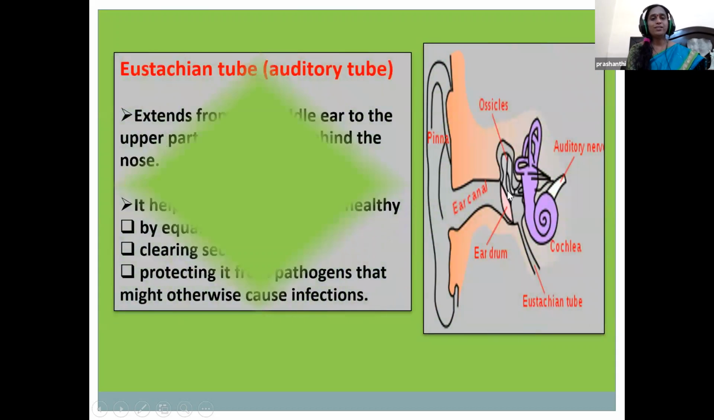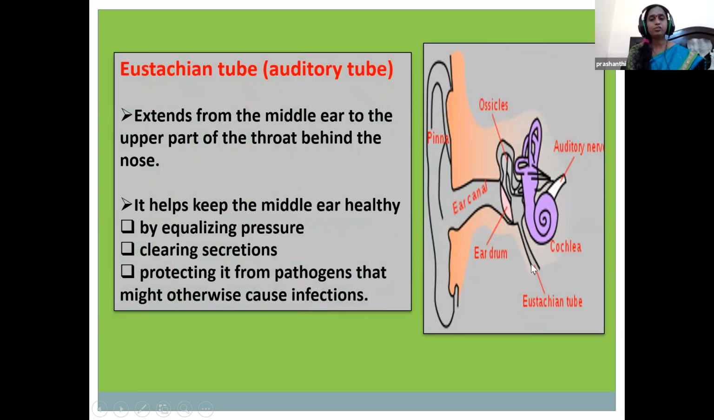And here we notice the Eustachian tube. This is the Eustachian tube, children, also called the auditory tube. This is a small passageway that connects your throat to the middle ear. It is a tube of hearing, connecting our throat to the middle ear.